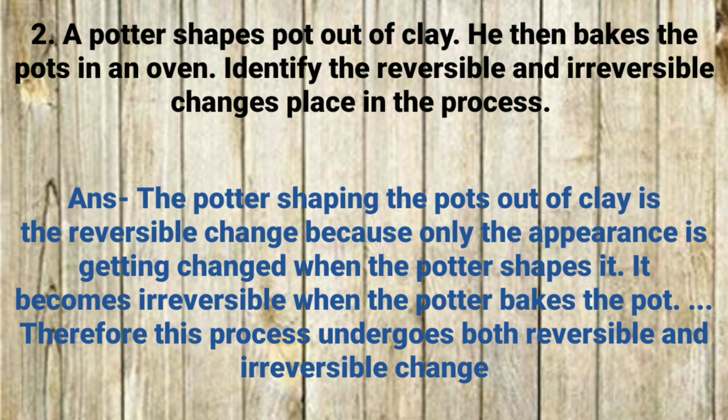Identify the reversible and irreversible change that is taking place in the process. Got it? So the answer is: the potter shaping the pots out of clay is a reversible change because only the appearance of the clay is going to change when the potter is shaping the pot. But what happens when it is baked in the oven? It becomes irreversible when the potter bakes the pot in the oven. Therefore this process undergoes both reversible and irreversible change.